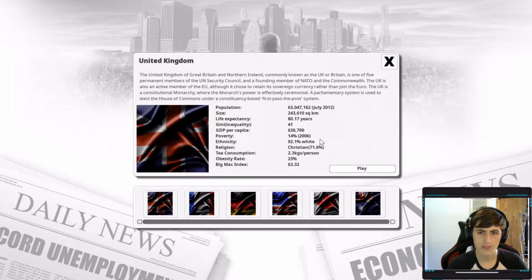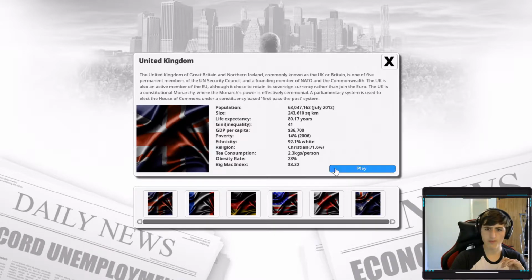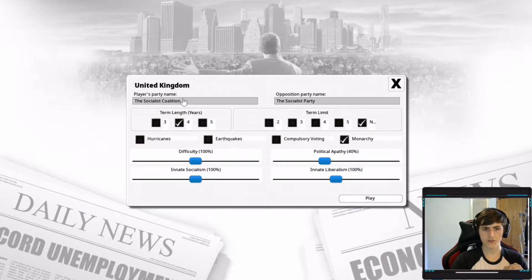So there's some general statistics. 71.6% Christian. I imagine that's quite a bit lower nowadays. Well, maybe not. Obesity rate 23%. Turns out Big Macs are a little bit cheaper in the UK. Who knew? So let's go and fix the country's problems.